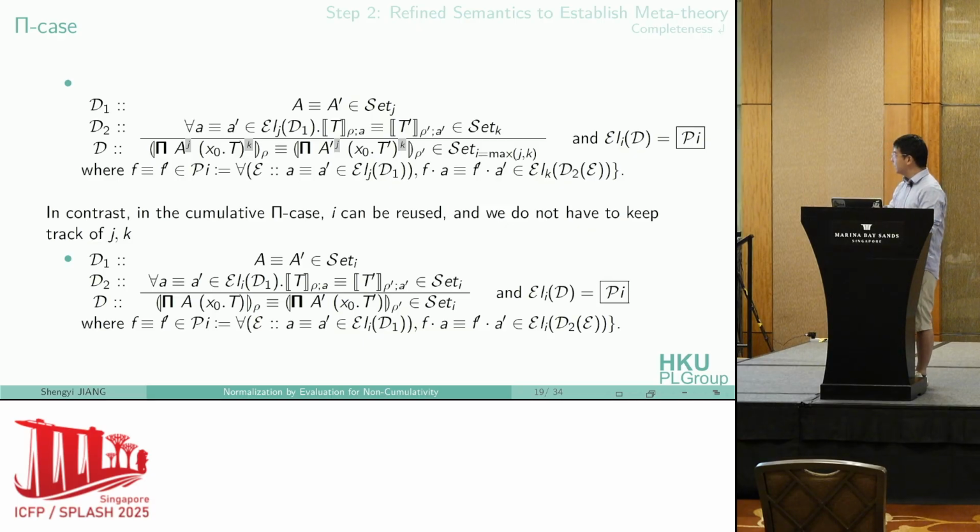But we can compare how this differs from the cumulative setting. In the cumulative setting, we can always reuse the higher universe level i, so we don't need to keep track of which universe level each subcomponent is in. But for the non-cumulative setting, we need to reuse the information in our semantic values so that we know exactly which universe each subcomponent or subvalue of our type values inhabits. So we need to extract this information from our universe level annotations.